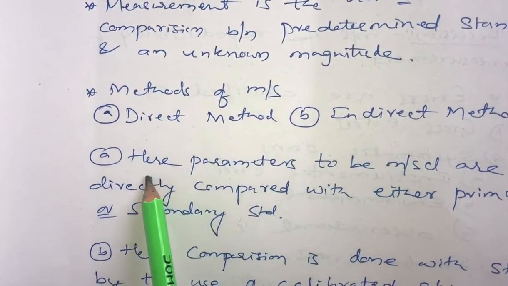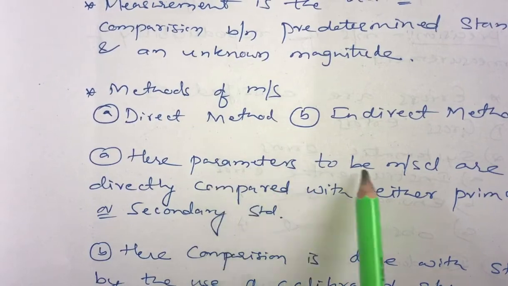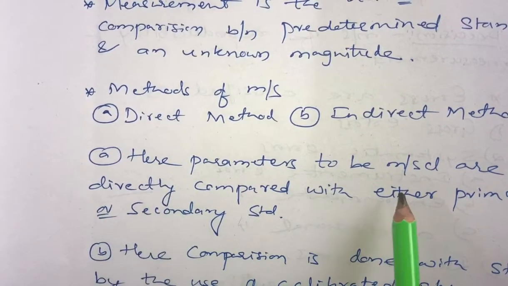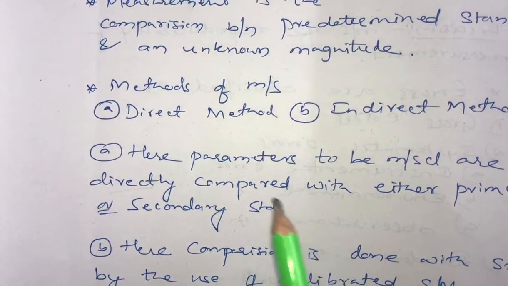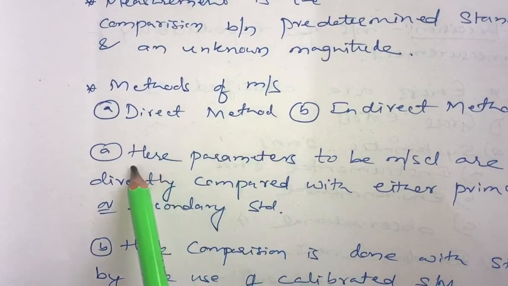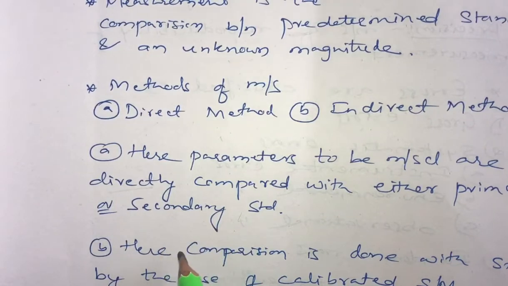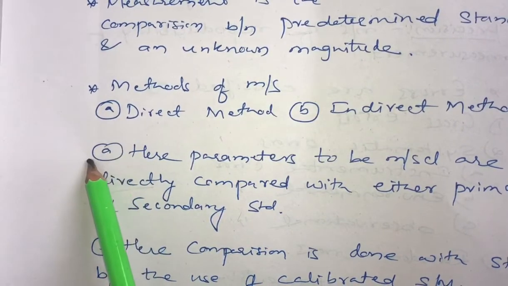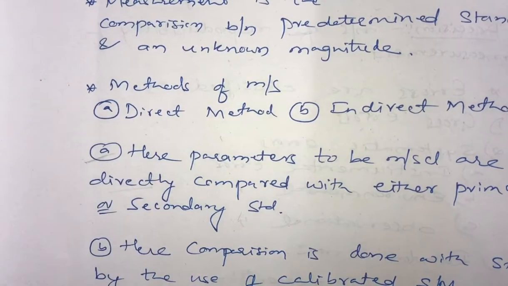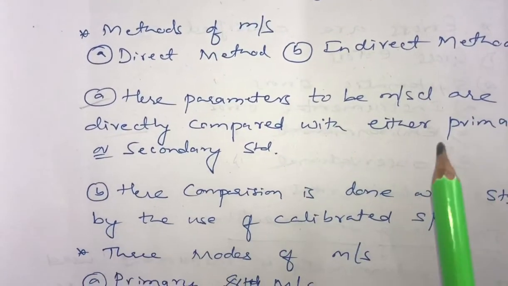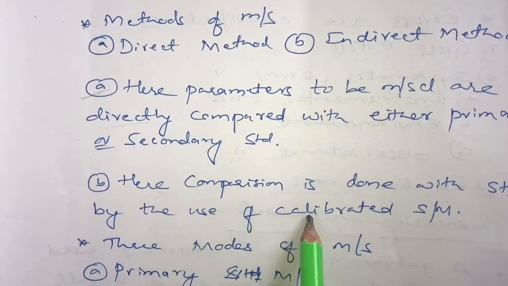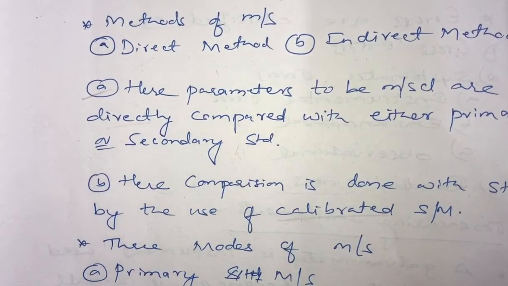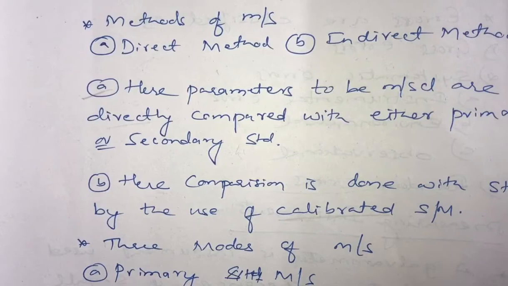What is direct? In case of the direct method, the parameters to be measured are directly compared with either a primary standard or a secondary standard. We are going to have a comparison method. Whatever readings we obtain by comparison is called the direct method. So in the direct method, basically comparison is used. Whereas in the indirect method, what happens? Here the comparison is done with the standard by the use of a calibrated system. We are going to compare, but with the help of a calibrated system. That is, indirectly we are going to have the comparison.